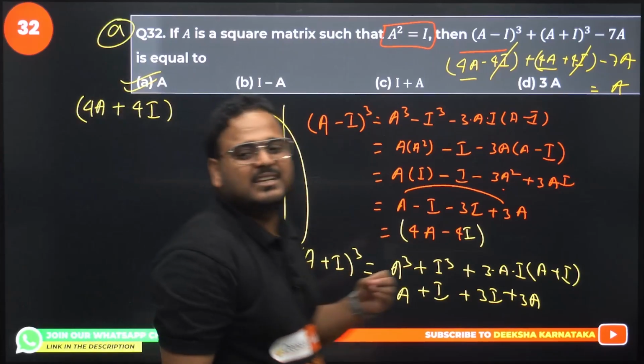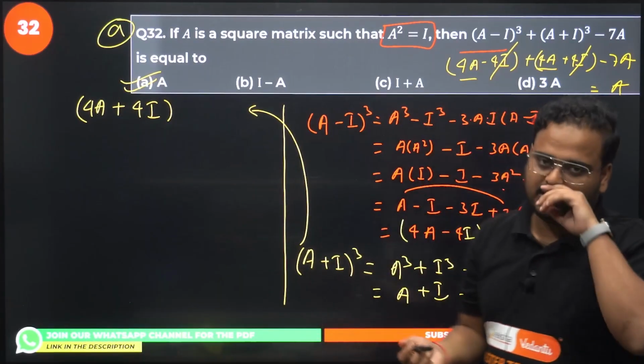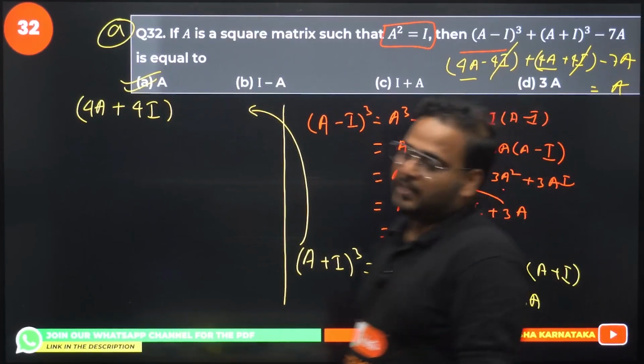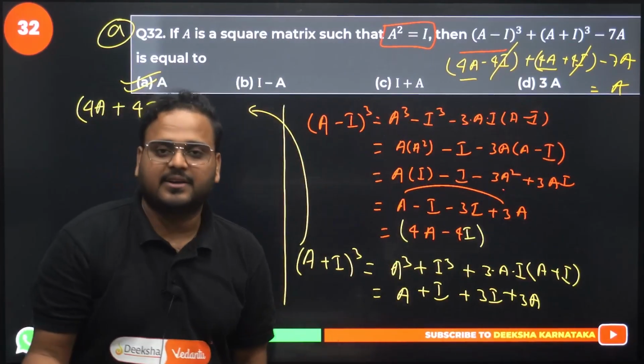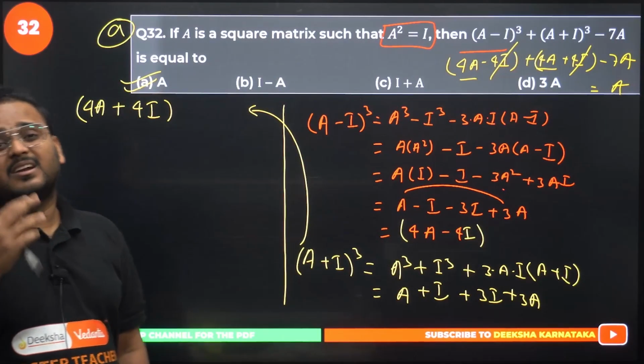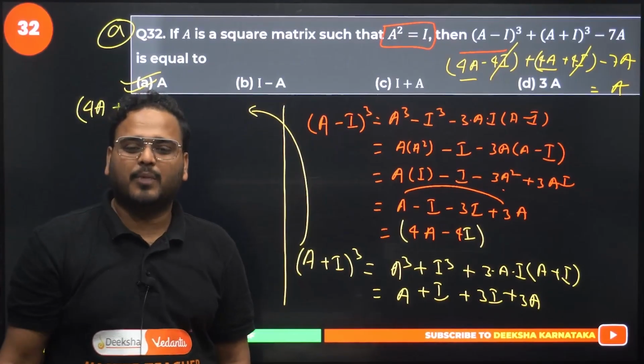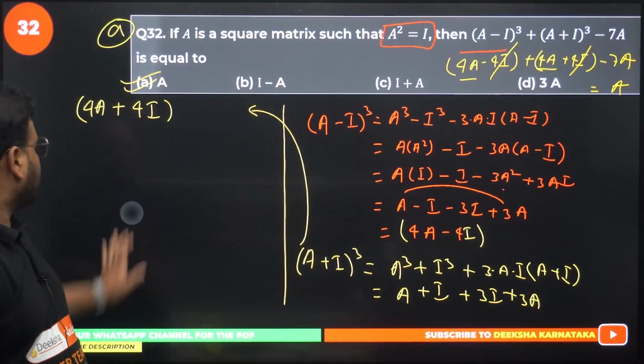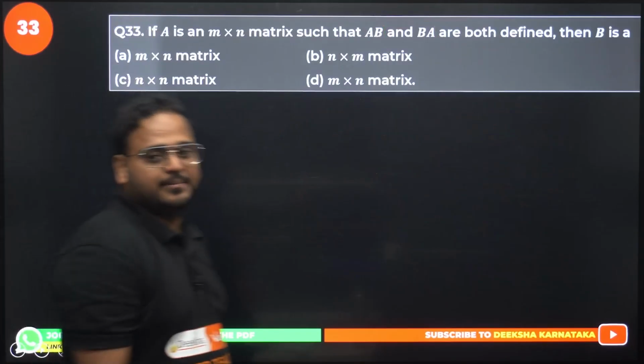I understand it is a little bit calculative, but yeah, that can happen from time to time. The only problem in the case of the chapter matrices is calculation, right? Sometimes the problem can be a little lengthy, very boring. You have to multiply a lot of things. Remember matrix multiplication? Yes. Question number 33 and the last question of the day.